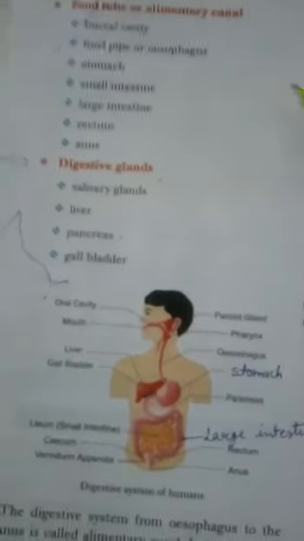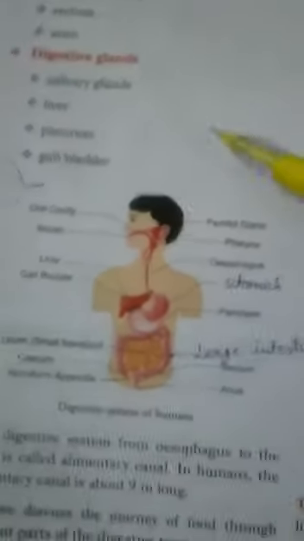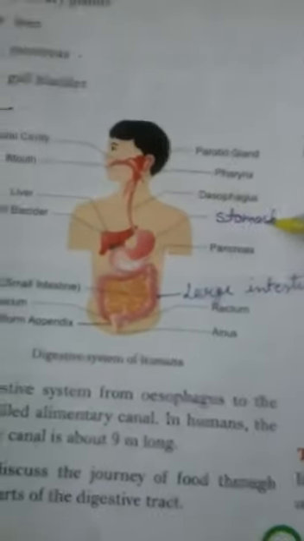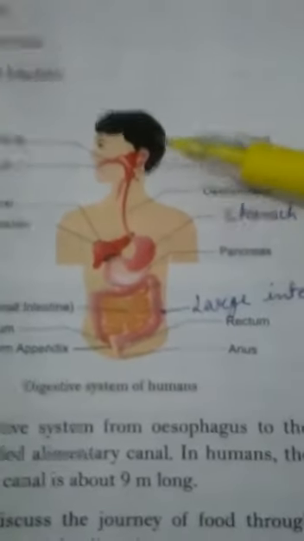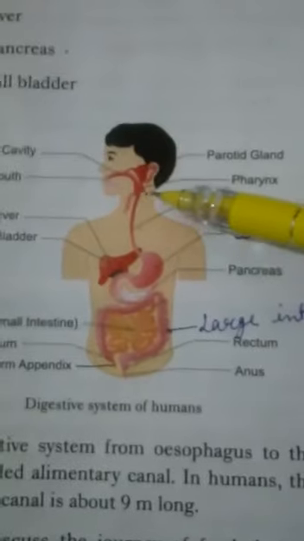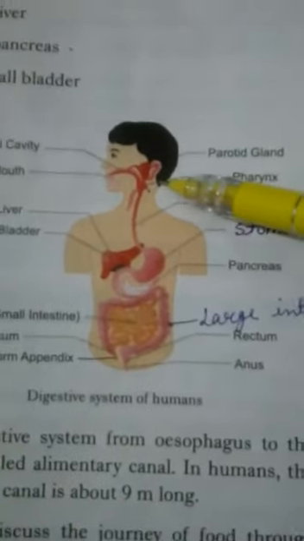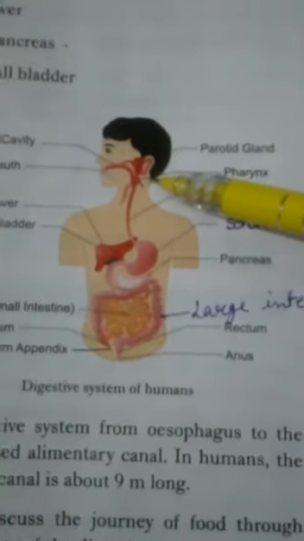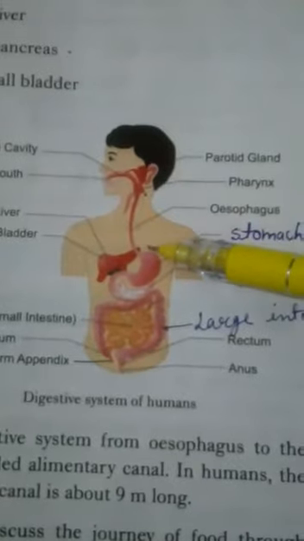We continue with the next organ, that is food pipe or esophagus. After buccal cavity, the food passes through the food pipe.